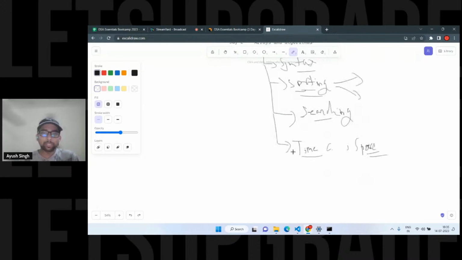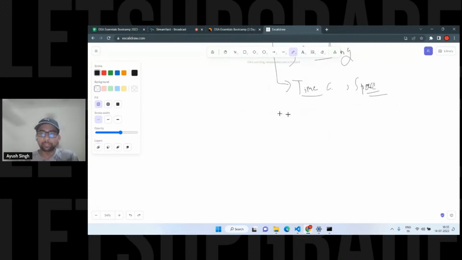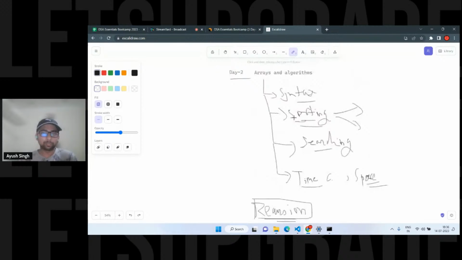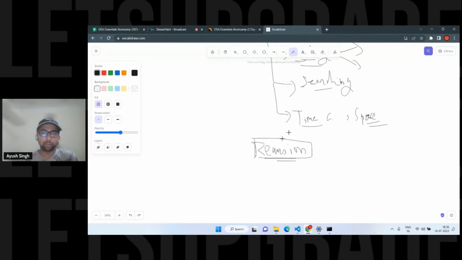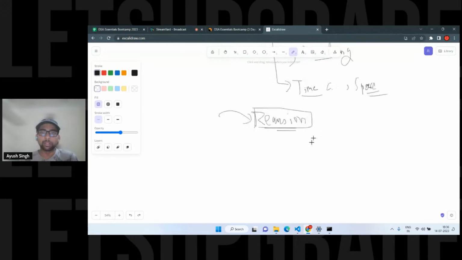Afterwards, if we get some time, I'll tell you about recursion, because someone asked in the previous session that we should go for recursion. This is kind of an advanced topic. Beginners, even if you are learning Java and already know some of the topics, don't directly jump to recursion. First understand the basics, arrays, strings, and try to solve some questions on those. Then go to this topic. If we get time, I'll tell you what recursion is, one of the important topics and kind of interesting too.